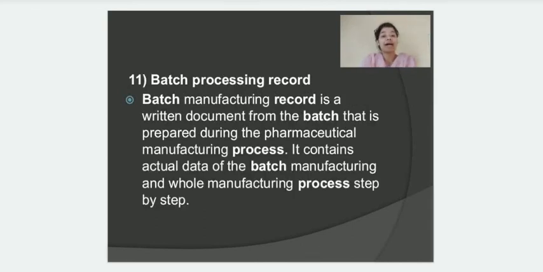Now coming to the batch processing record. This batch processing record is also known as batch manufacturing record. It mainly has information about the entire manufacturing procedure of that particular batch, or one single batch. Right, the entire step-by-step procedure of a particular batch is recorded in the batch manufacturing record or batch processing record, and it is very important to keep this document also. It basically contains the actual data of the batch manufacturing and the whole manufacturing process in a very detailed manner.